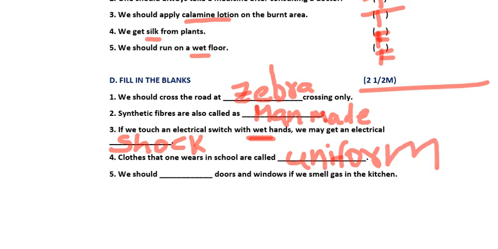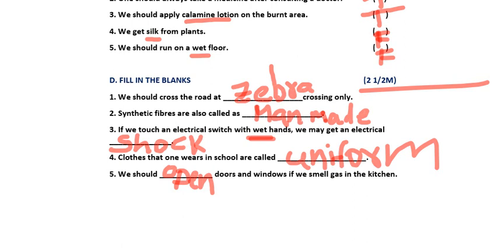Now moving to the last one, fill in the blank. We should dash doors and windows if we smell gas in the kitchen. What should we do if we smell any gas in the kitchen? Immediately we need to open all the doors and windows in the kitchen. Yes or no? So what is the spelling of open? O-P-E-N. So finally I am telling all the answers. In the fill in the blanks, first answer is zebra, second answer is man-made, third answer is shock, fourth answer is uniform, fifth answer is open.